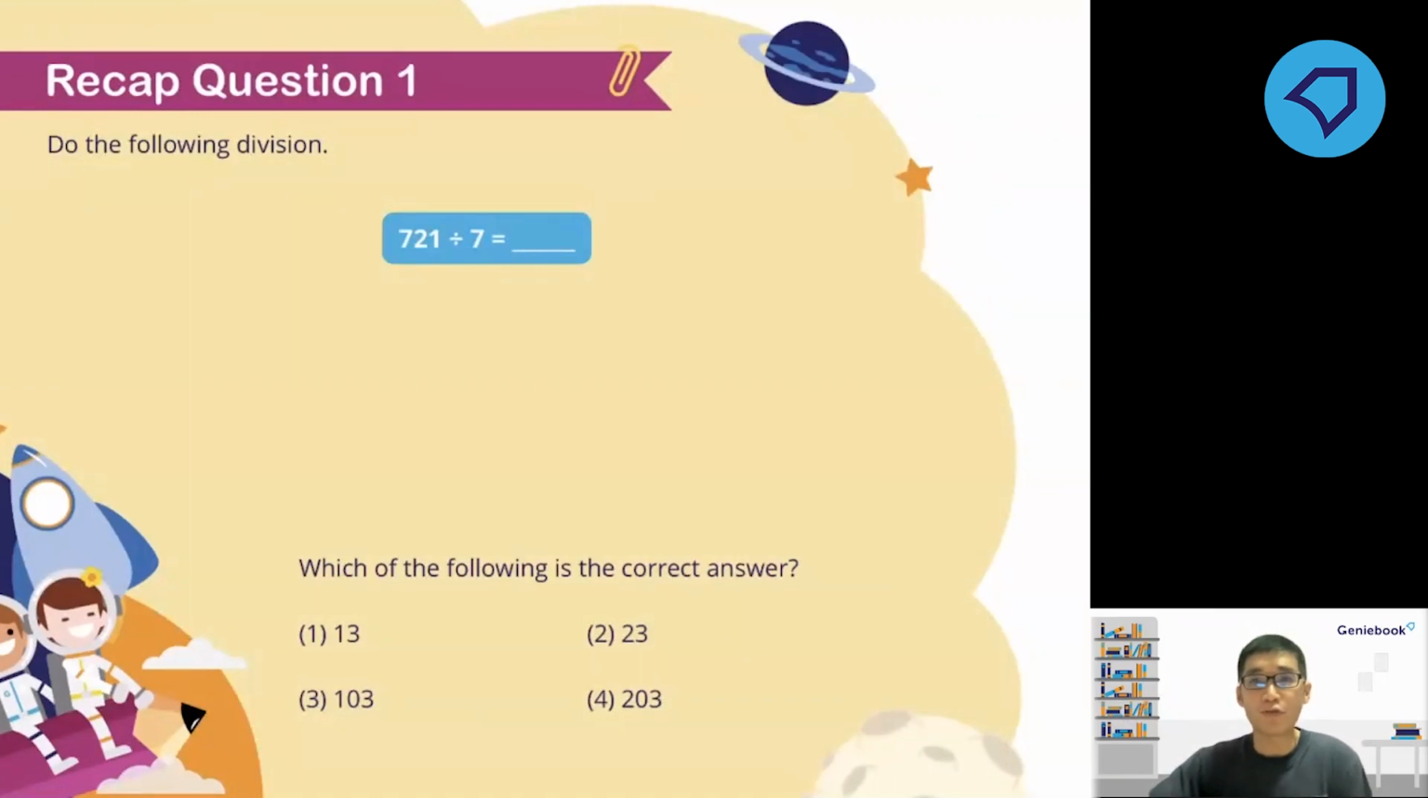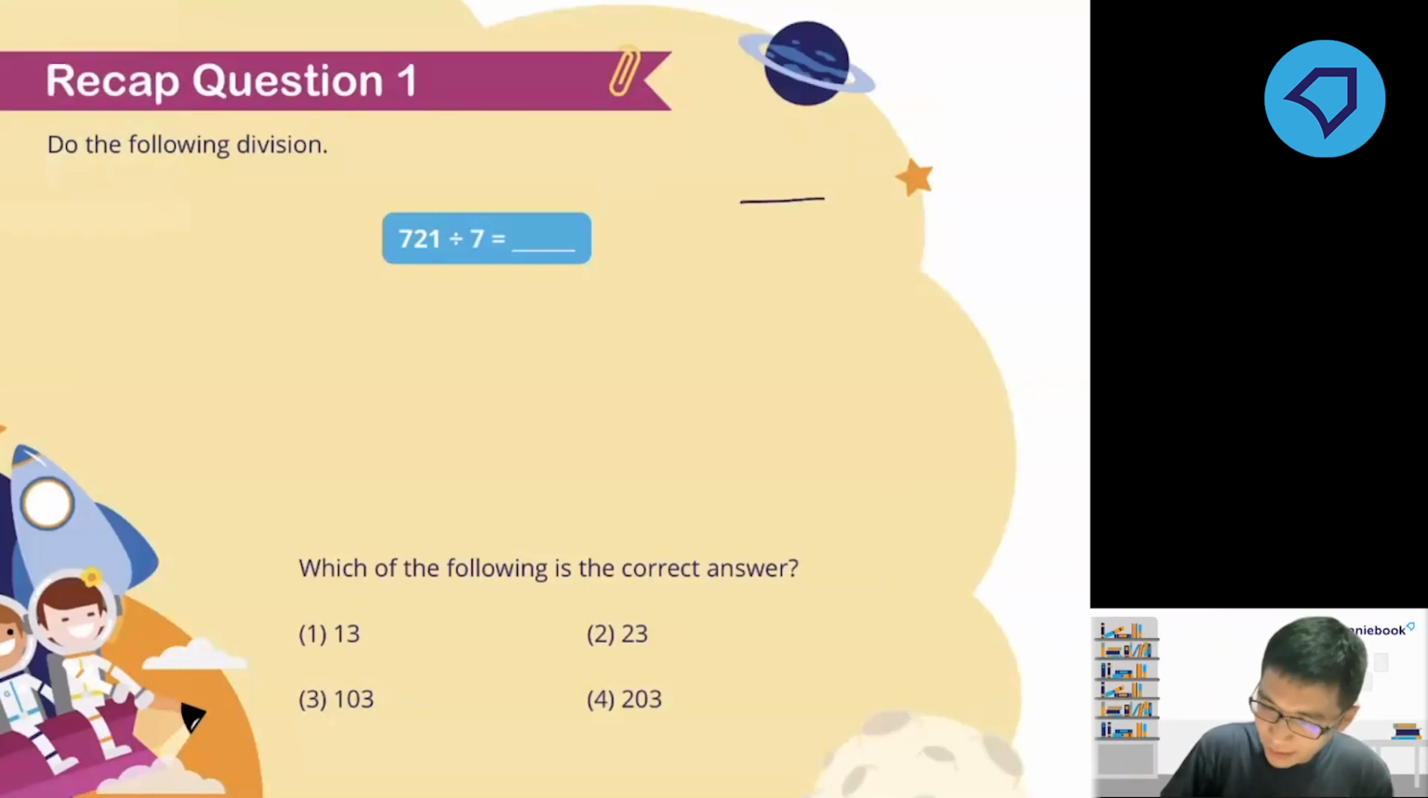For my new friends, right now you should see 4 buttons appearing on the right-hand corner of your screen: 1, 2, 3, and 4. You just need to press the correct button to earn your bubbles. What is 721 divided by 7?